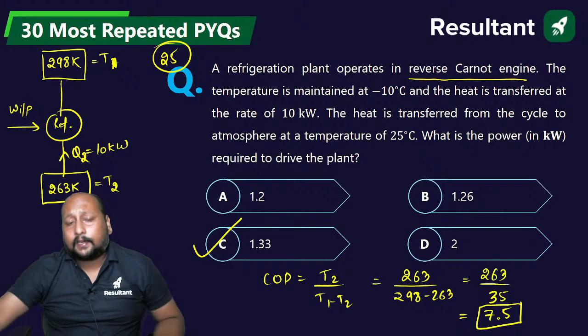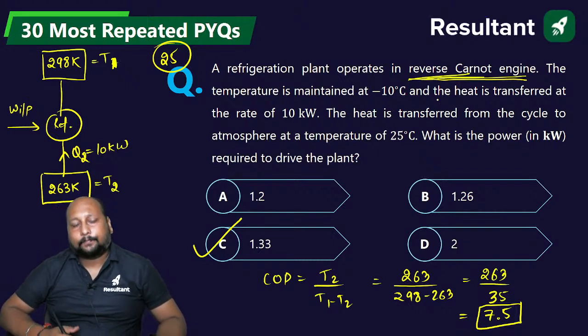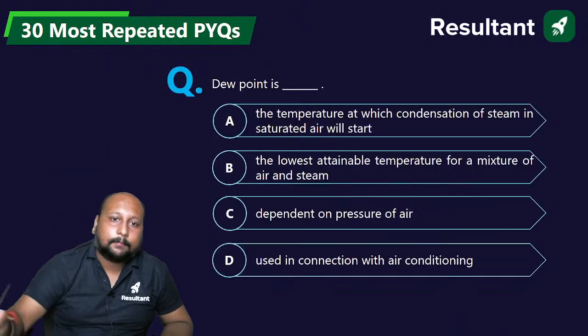Just one thing you have to understand is what cycle they have given you. They have given you a reverse Carnot cycle. Done. Let's go, question 26 on the screen.